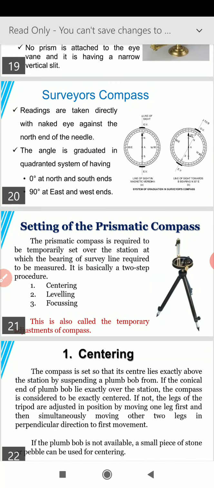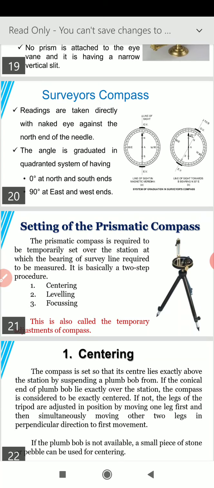Now coming to the setting of the prismatic compass. This is also one of the important questions when we are learning surveying, in any chapter, whether it is theodolite surveying, tachometric surveying, plane table surveying or compass surveying. This question is common in all the chapters. By common I mean the setting of any equipment which we are learning can come into the exams.